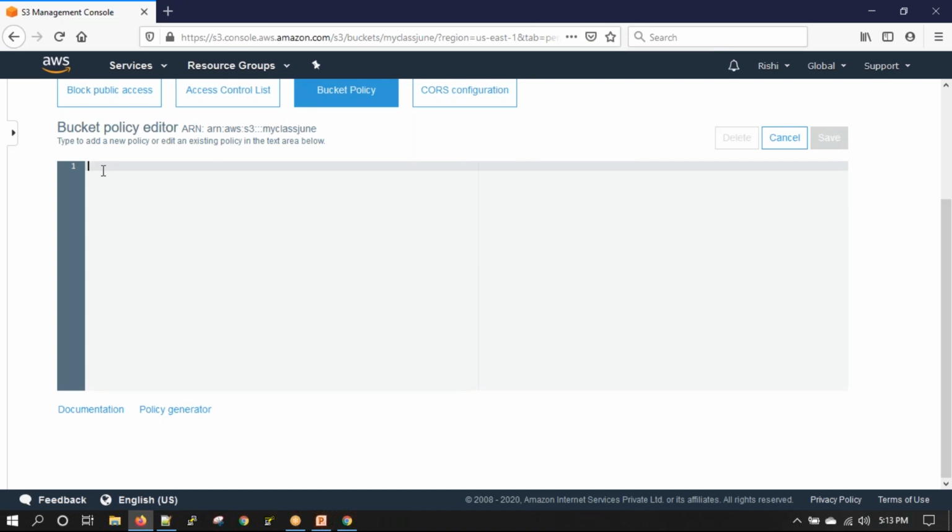So if I want to make fine-grained changes, or restrict access to fine-grained things, or say the objects can be accessed by everyone but not by people coming from this domain, I will use a bucket policy for that.